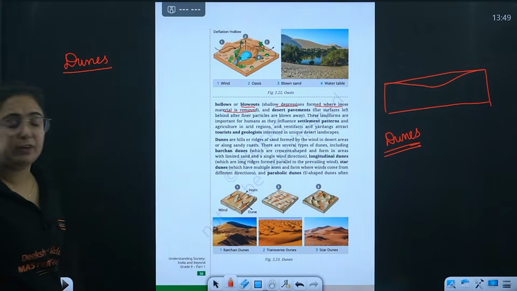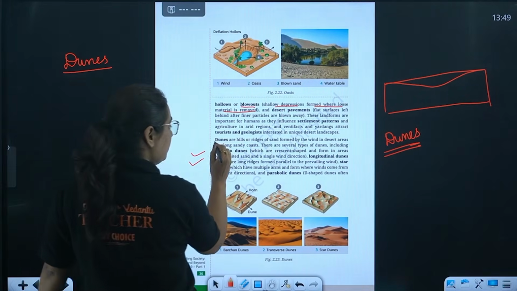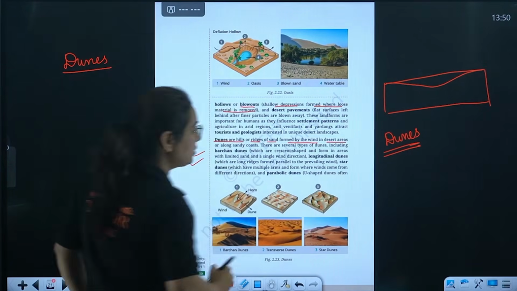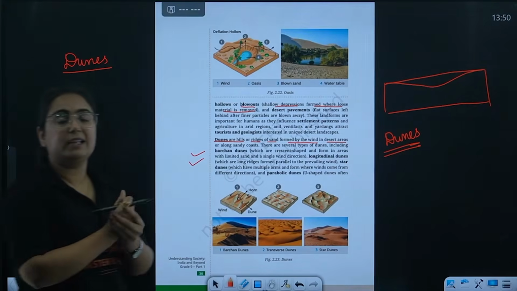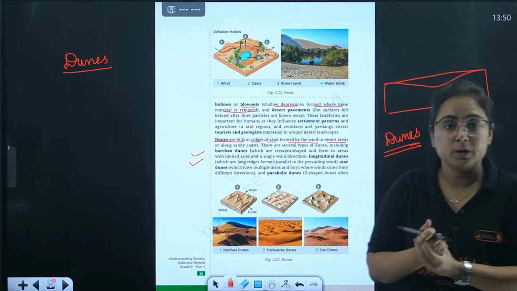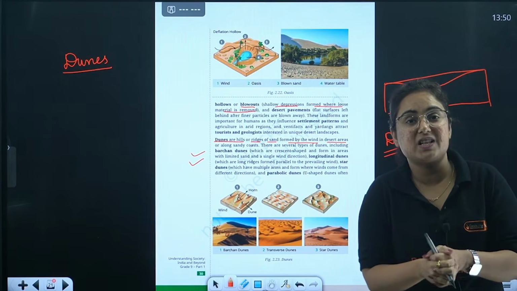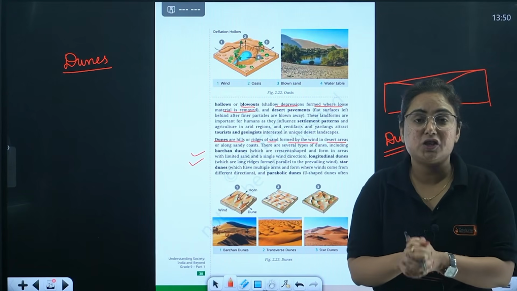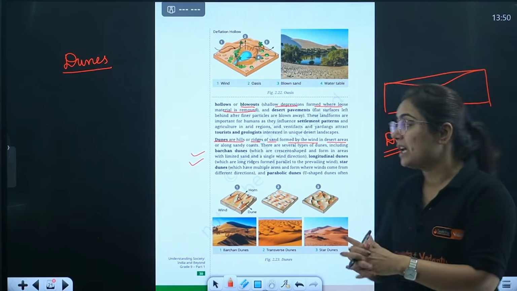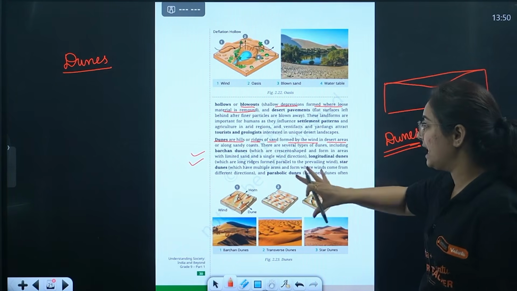There are three different types of dunes that are listed in our book. Again, what are dunes? They are hills or ridges of sand formed by the action of wind in desert regions. But in desert regions, why is it possible with the help of winds that the transportation and deposition is more? Because there is scarce vegetation. The scarce vegetation is not stopping the winds from taking those sands, and whenever they are deposited in a way that small hills are formed, they are known as dunes.